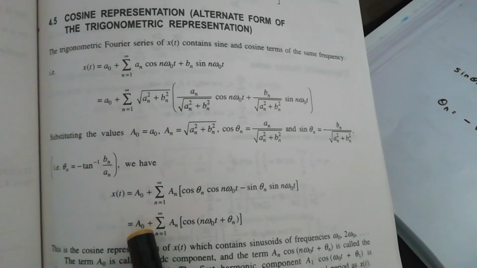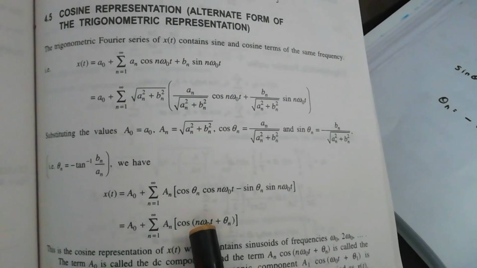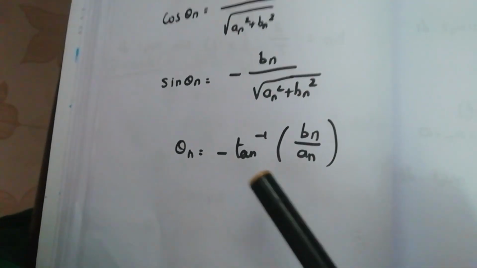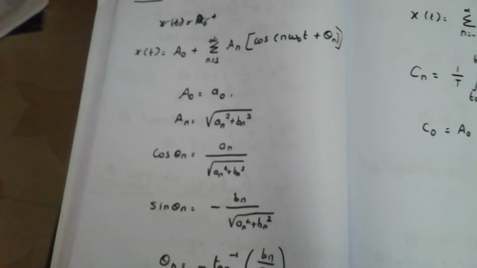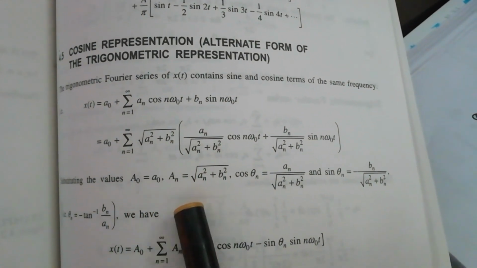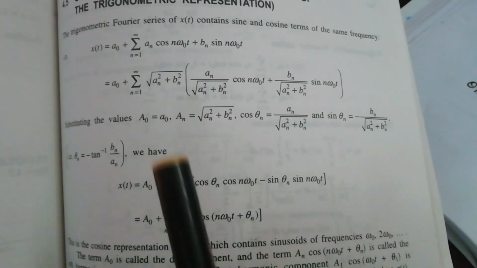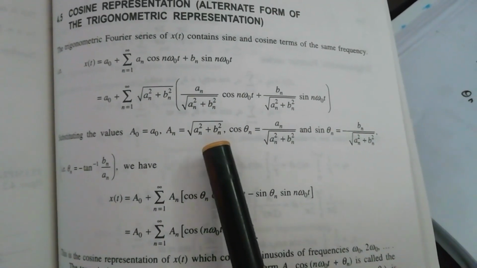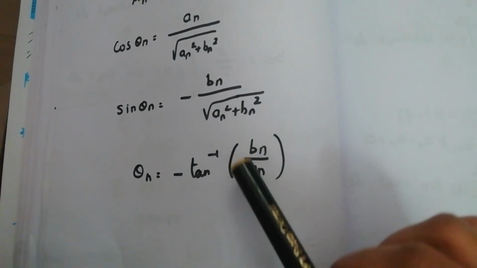Simplifying, we get cos of n omega naught t plus theta n, where theta n is equal to minus tan inverse of bn divided by an. So this is the cosine representation of Fourier series, where A naught is equal to a naught, An is equal to root of an square plus bn square, and theta n is equal to minus tan inverse of bn divided by an.